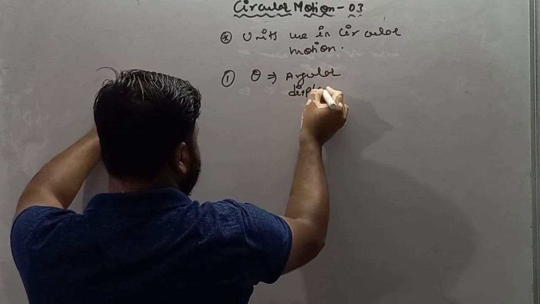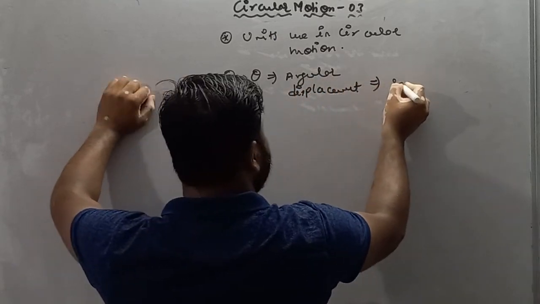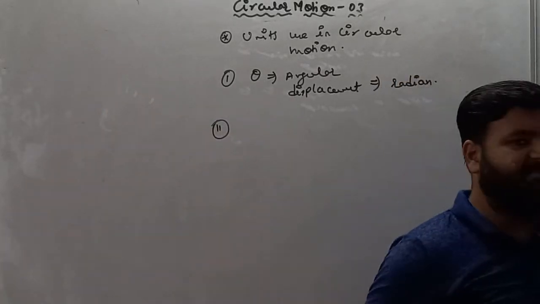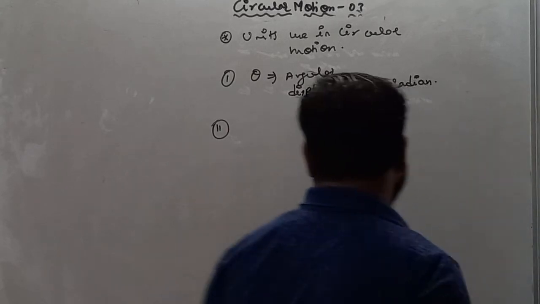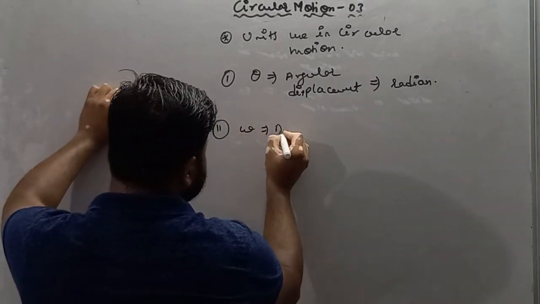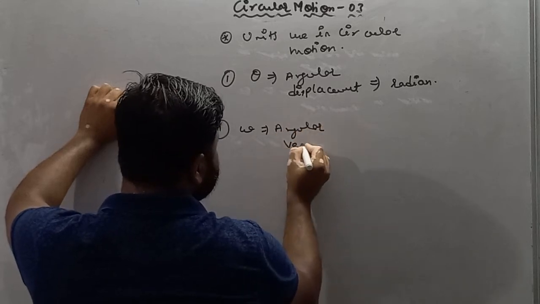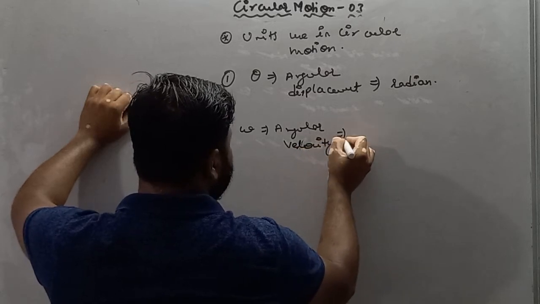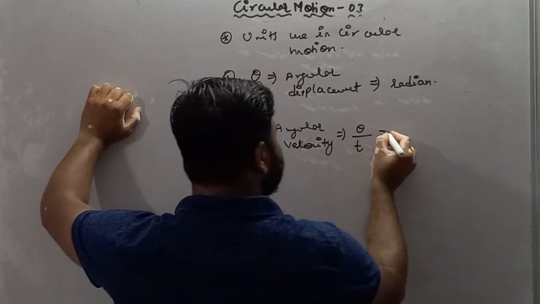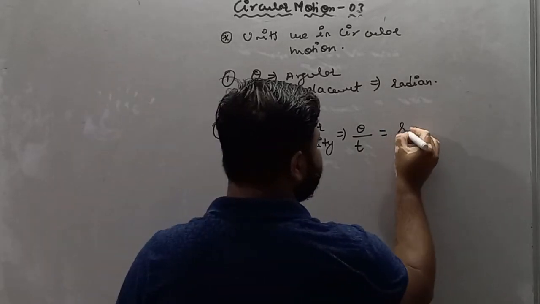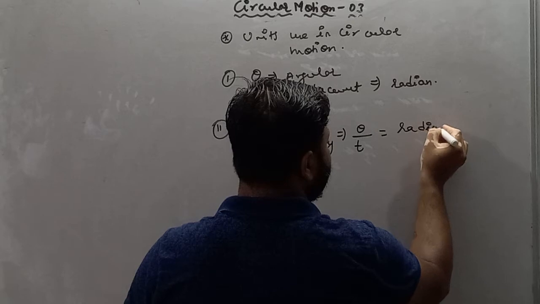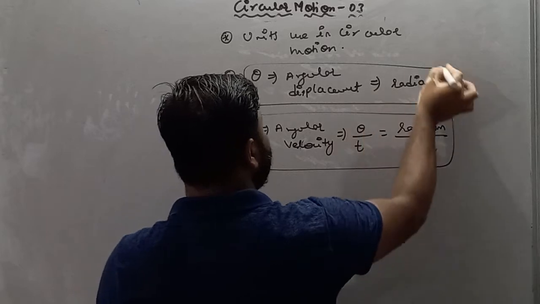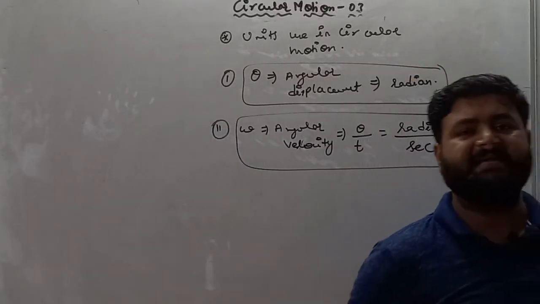The unit of angular displacement is, my dear student, radian. Remember this thing, the unit of angular displacement is radian. Moving forward, omega, which is angular velocity, and its formula is theta by t. So theta means angular displacement, it is radian, and time is second. So the unit of omega, that is angular velocity, is radian per second.